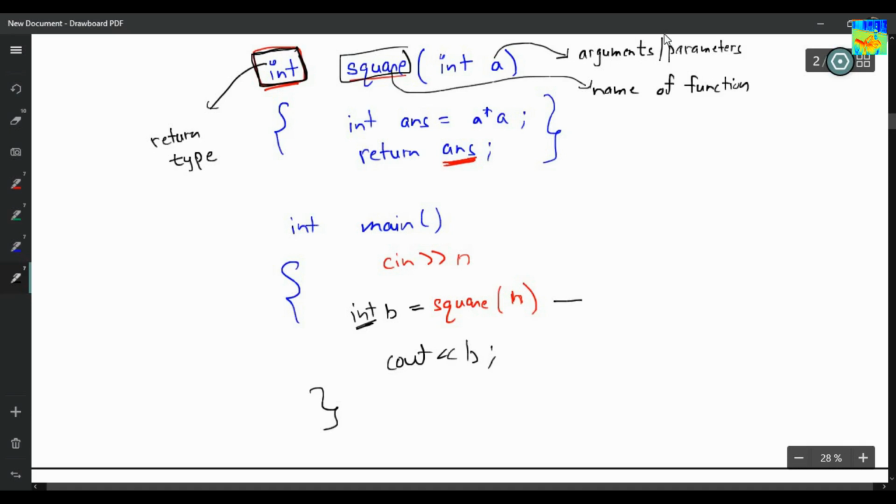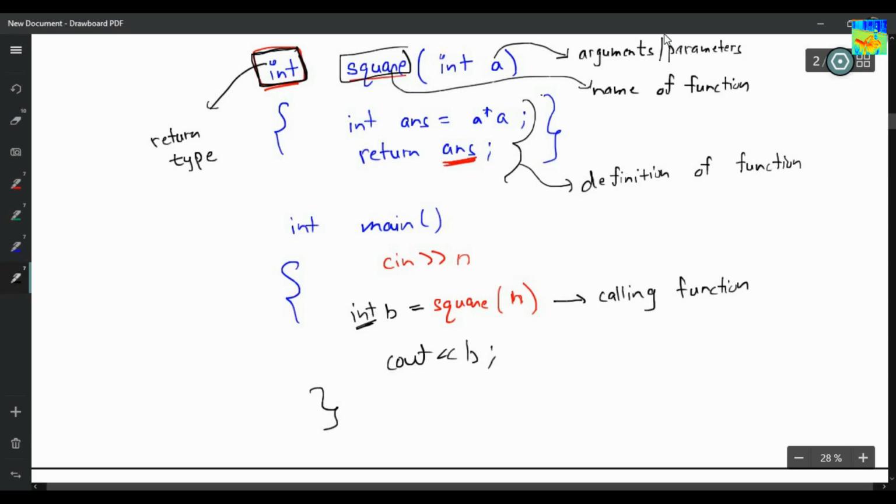So this thing is called calling the function. We are calling the function square n. So this is calling function. And this whole thing is called definition of function.